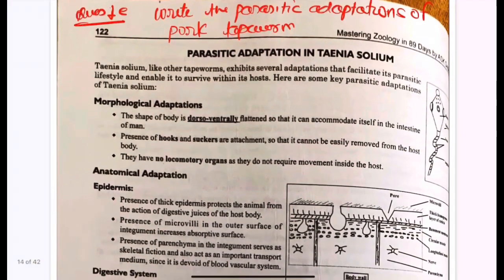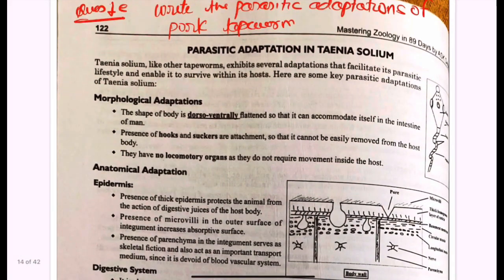These have been deeply detailed. There is a deeply detailed analysis of these topics in the Mastering Zoology book, and even in the course. You will observe that they have been discussed at length. Diagrams are well drawn and explained properly. So yes, there is parasitic adaptation in Taenia solium, and parasitic adaptation in Fasciola hepatica. Everything is explained properly. If Taenia solium is asked this year, next year some other organism will be asked. So all the parts of the syllabus are important. All the topics of the syllabus are important.